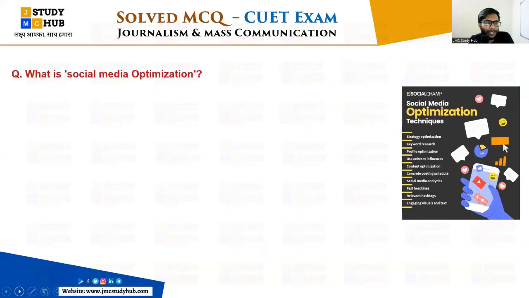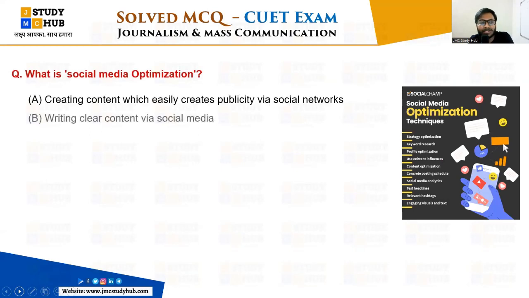What is social media optimization? Social media optimization क्या है? We have listened about search engine optimization. There is a difference between SEO and SMO. Search engine optimization हमारे जो है वेबसाइट की ट्रैफिक के लिए होती है, that is how to increase more traffic on the website. So you have to go with SEO, that is search engine optimization, which is to be included while writing the content and all. But what is SMO? SMO क्या है? Social media optimization से, and what is it?